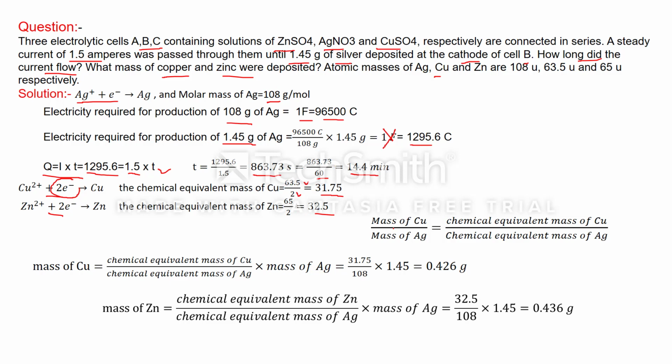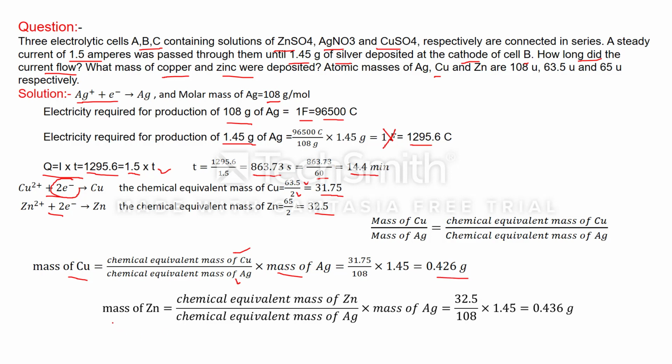Now we apply the second law of Faraday. Mass of copper divided by mass of silver is equal to the chemical equivalent mass of copper divided by the chemical equivalent mass of silver. We have to find the mass of copper deposited. So from this we will get the equivalent mass of copper divided by the chemical equivalent mass of silver multiplied by the mass of silver. Put the value, and this will be equal to this one.